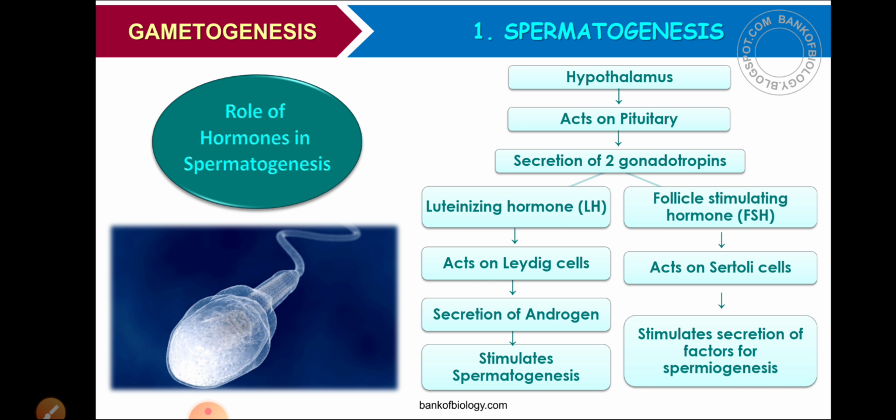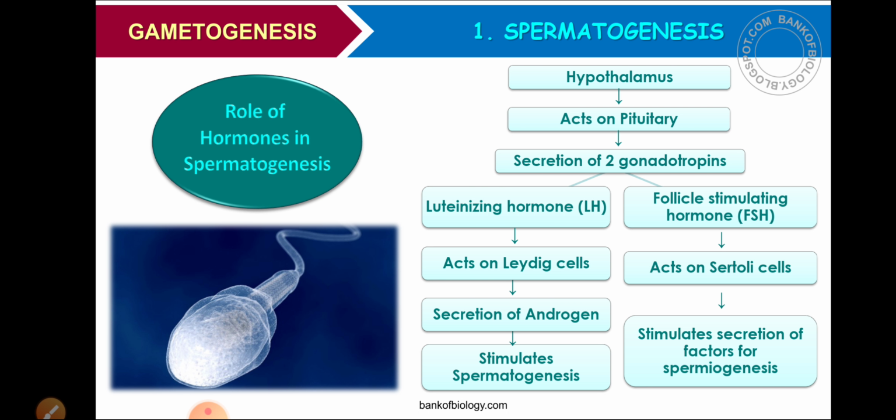a hormone which acts on the pituitary gland, and the pituitary gland will get stimulated and secrete two gonadotropin hormones. Which are the two gonadotropin hormones? One is luteinizing hormone and the other is follicle stimulating hormone, that is LH and FSH. Then luteinizing hormone will act on Leydig cells.